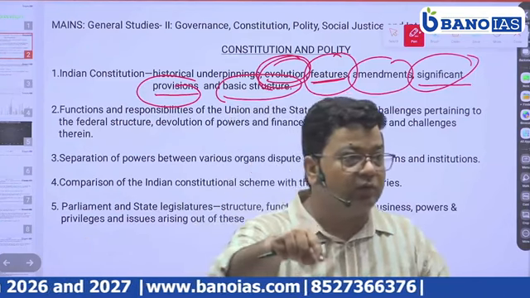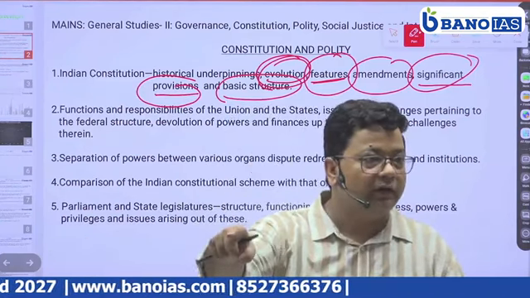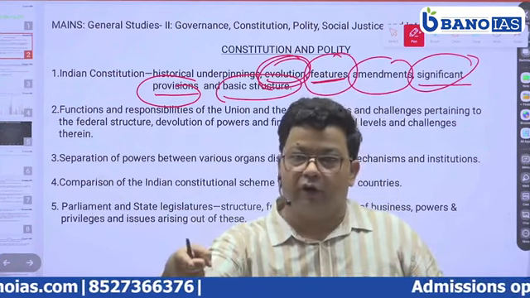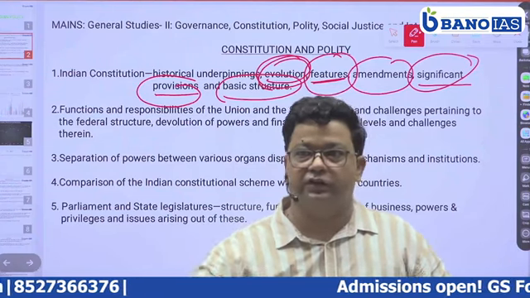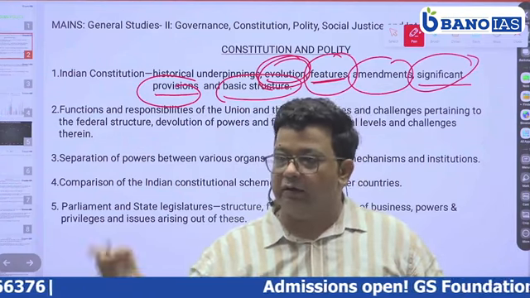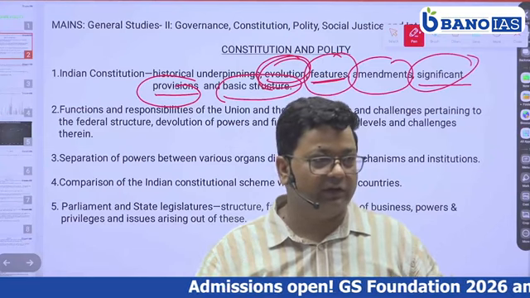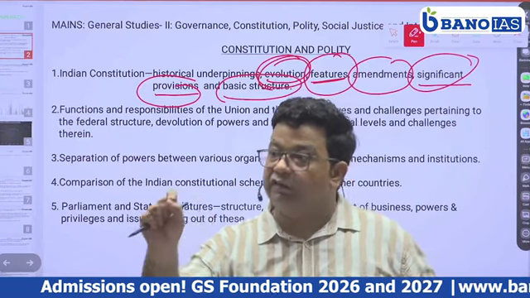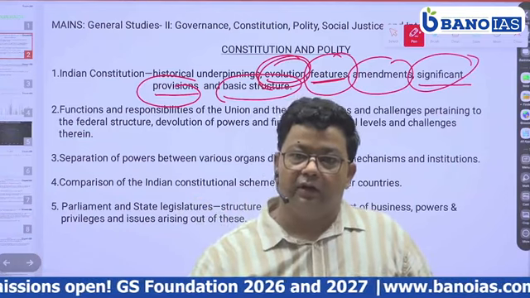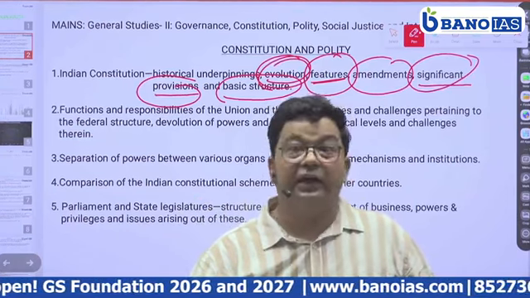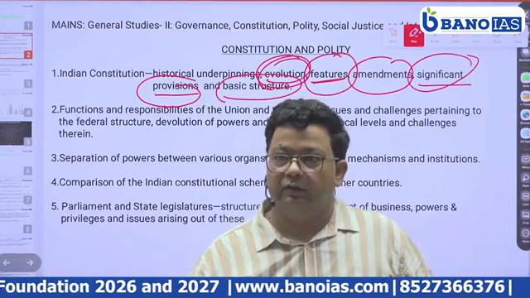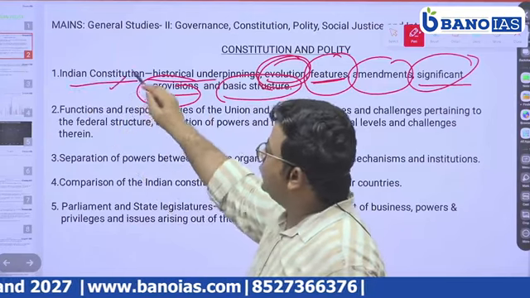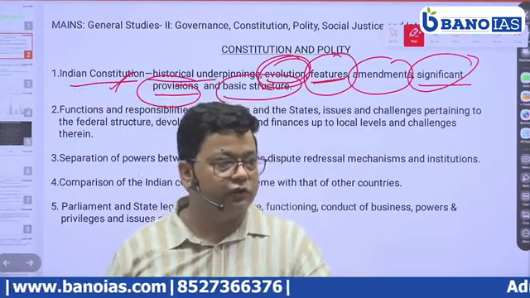So there you need to write that we should not replace it. Rather, the defects should be reformed. We should reform the systems, not change the system altogether. It has to be answered in favor of the parliamentary form of government, with its defects corrected. Are you getting my point? So this is what we need to understand under this first topic of the Indian constitution.